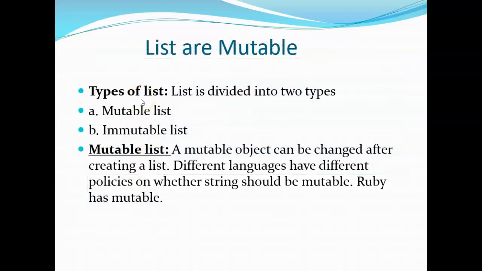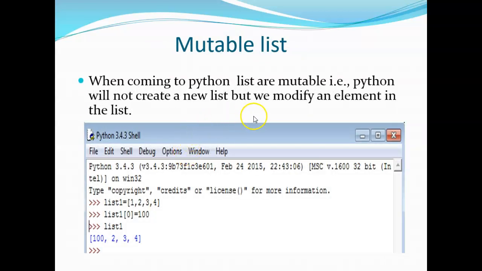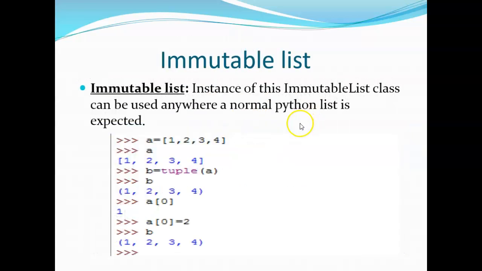Same way we have types of lists, mutable lists and immutable lists. Mutable means modifiable. Immutable means not modifiable. Instead of an immutable list, a tuple class can be used in normal Python.